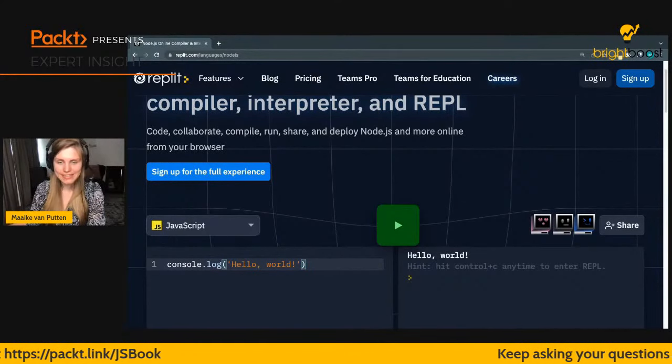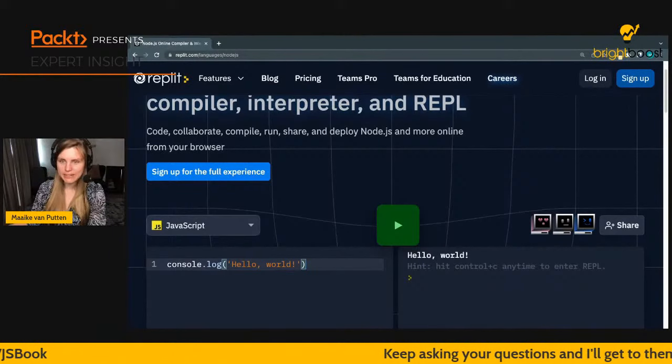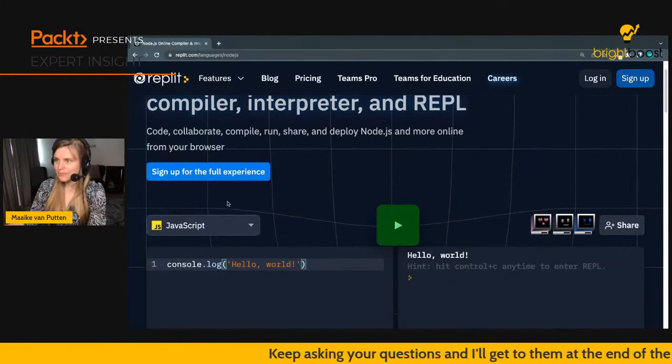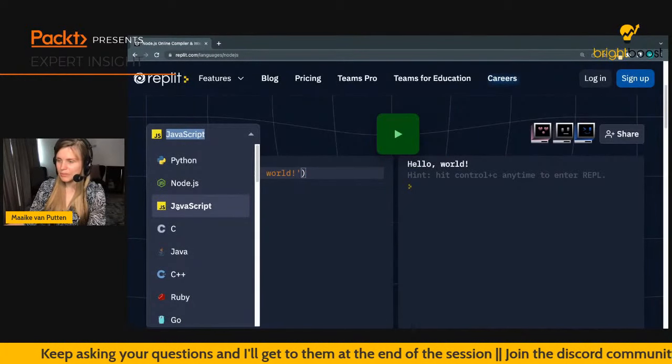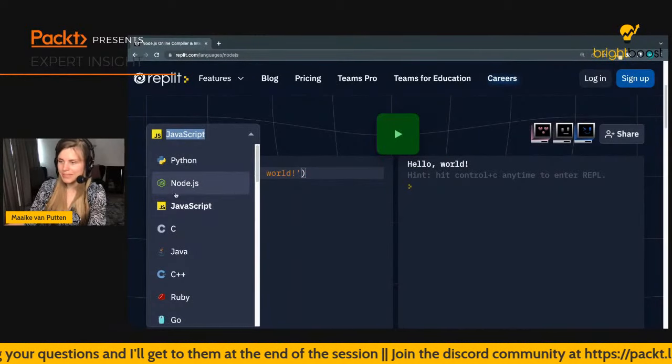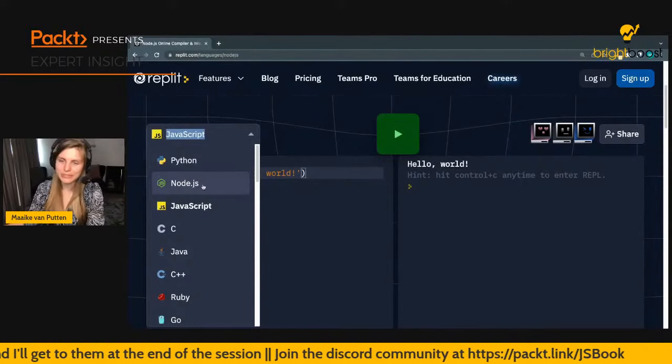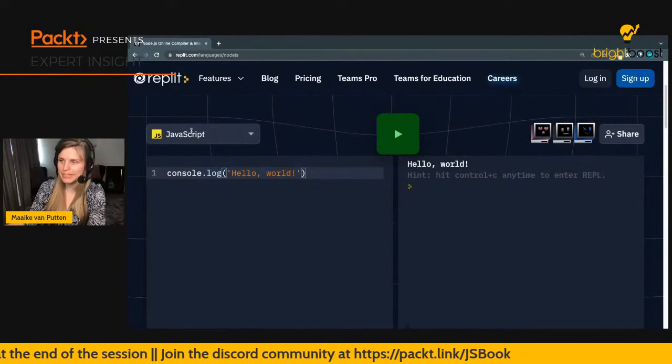Then let's continue. So what do we have here? In here, we have the option to select many languages. Today we're going to choose JavaScript. And as I already mentioned, it will probably also work for 99% if you pick Node.js, so no problem, but let's pick JavaScript.